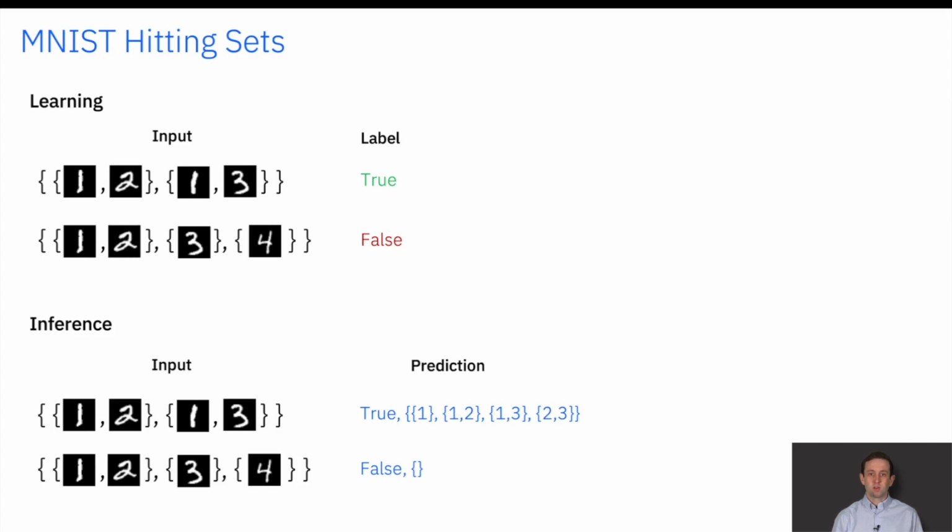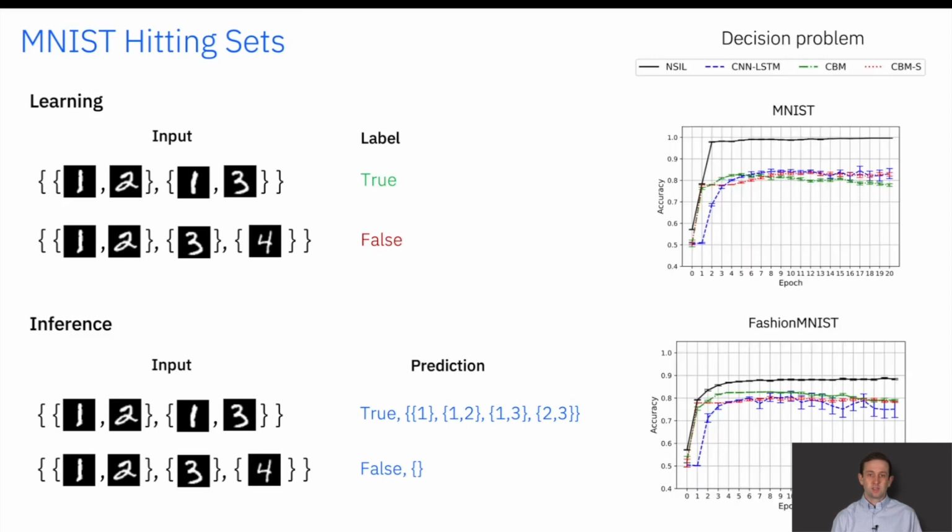Finally, NSIL can learn expressive knowledge, including choice rules, that enables the learned programs to generate multiple answer sets. Here, we demonstrate learning a program that can generate all the hitting sets of a given collection with a certain size, despite learning from binary labels that only indicate the existence of a hitting set. This would be very difficult to achieve with other systems. On the right-hand side, when comparing the accuracy of NSIL to neural models on the simpler decision problem, NSIL also outperforms these neural models. Please refer to the paper for more details on this experiment.